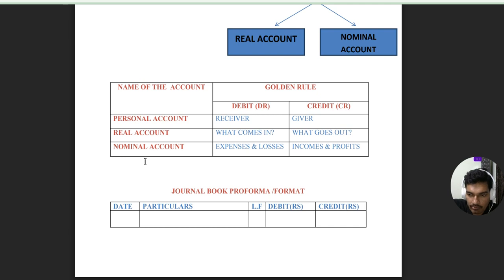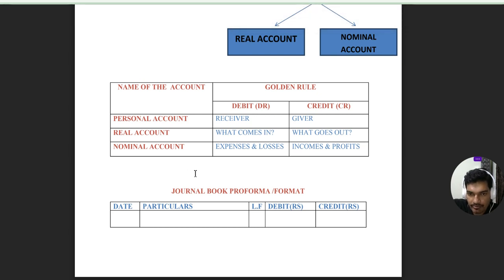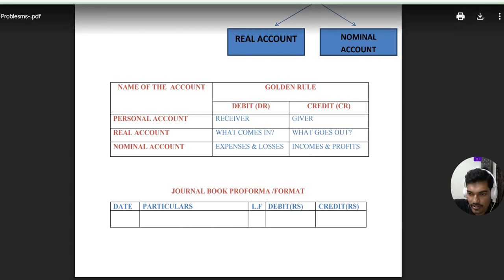The last one is nominal account. Expenses and losses. The expenses to the organization like rent paid, salaries paid, commission paid, discount allowed or discount paid, bank charges paid, stationery or postage charges paid. All these are expenses.